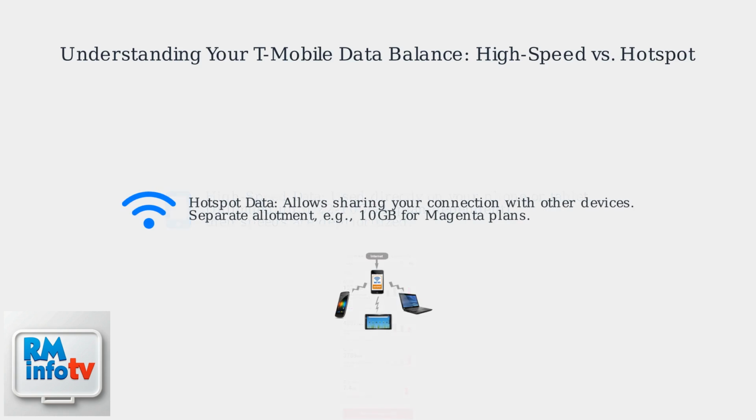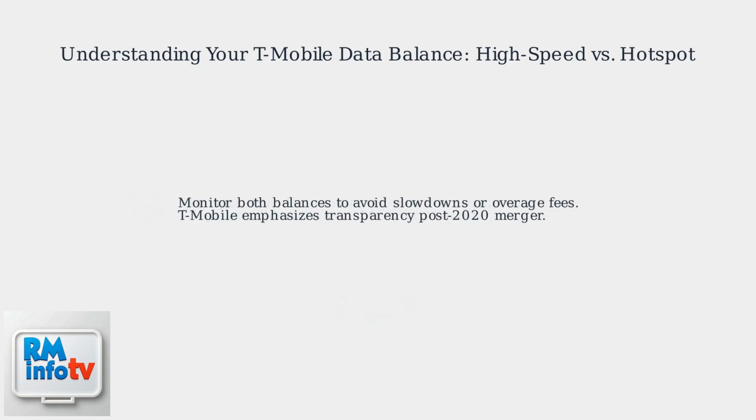Separately, hotspot data allows you to share your connection. For example, Magenta plans offer 10 gigabytes of dedicated hotspot data. Monitor both balances to avoid unexpected slowdowns or fees. T-Mobile focuses on transparency after the 2020 merger to prevent bill shock.